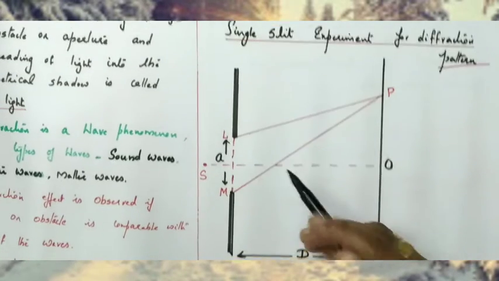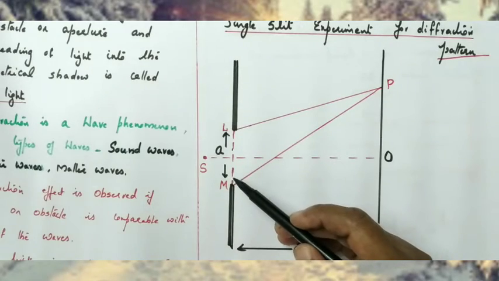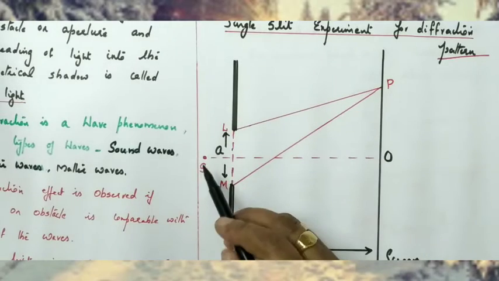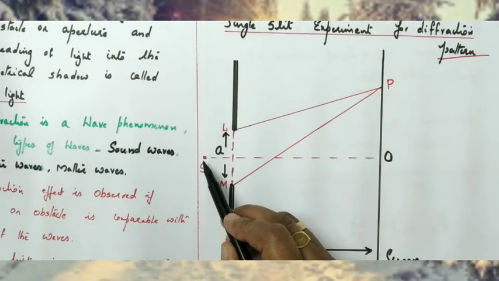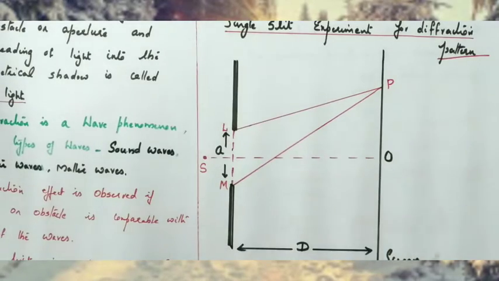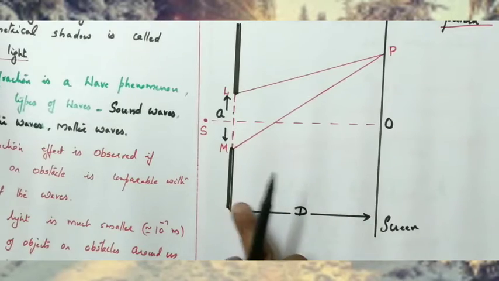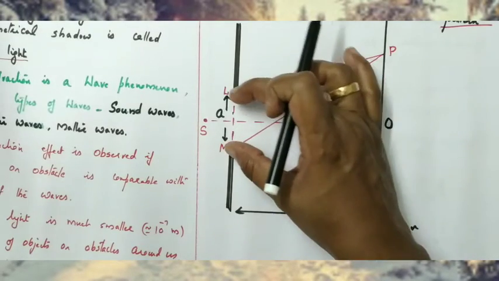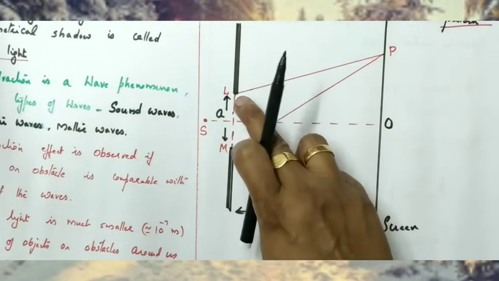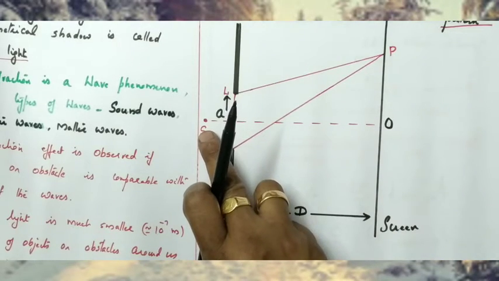Okay, so consider a single slit. This LM represents a small slit. Actually this is of the order of millimeter. Okay, this is a small slit, small opening, and consider a monochromatic source S placed very close to the slit. And consider a screen which is placed at a distance capital D from the single slit and the width of the slit is small a. Clear children? So, consider a small slit of width a, placed in front of the source.